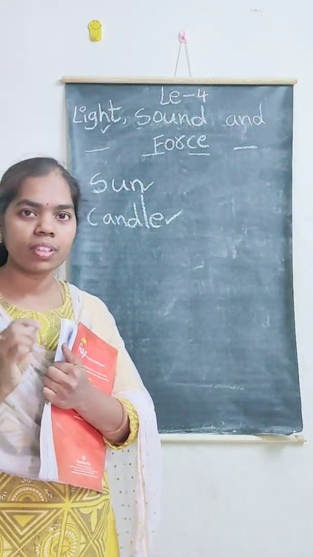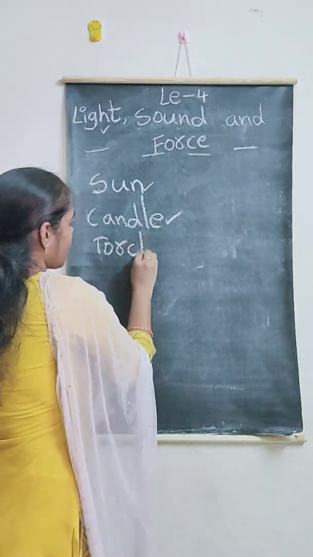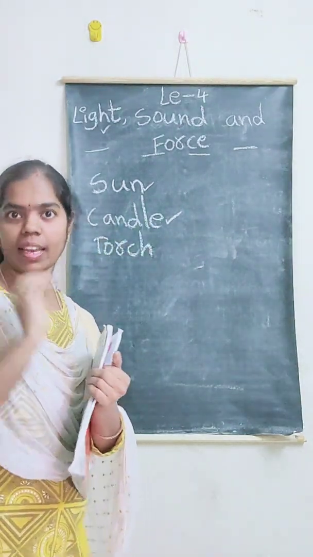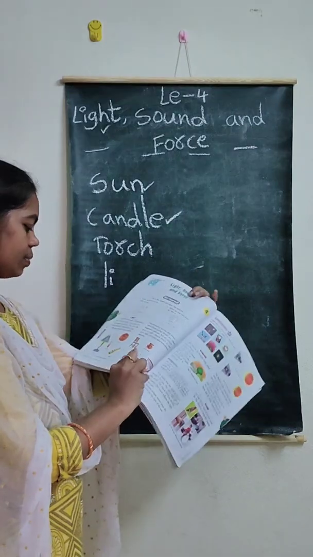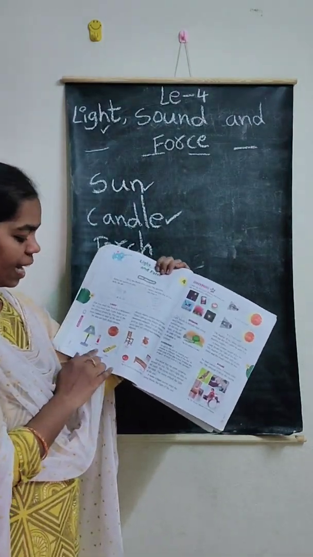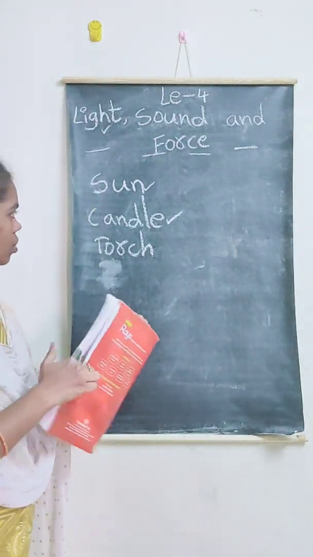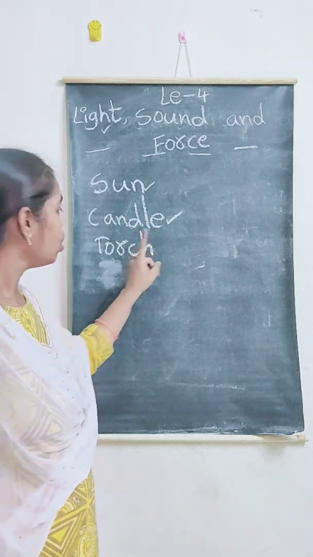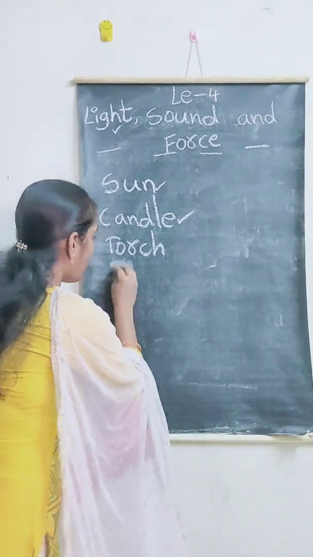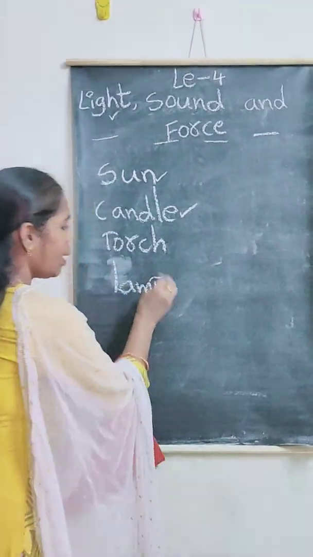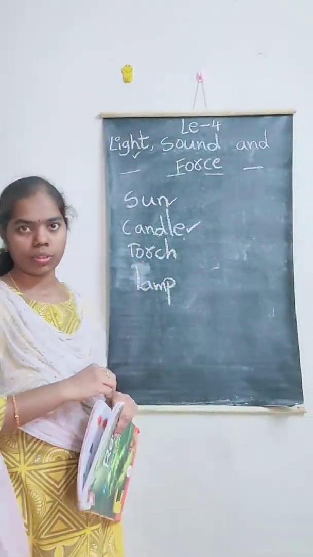Next one. Torch. Very good. Candle, torch, lamp. See here, you can see. We will get light from candle, torch, as well as lamp. Got my point?